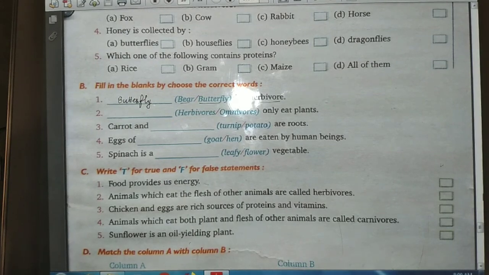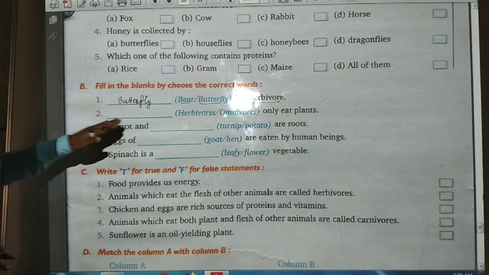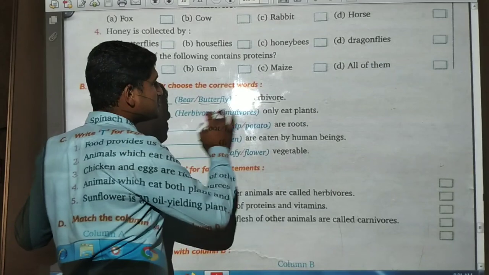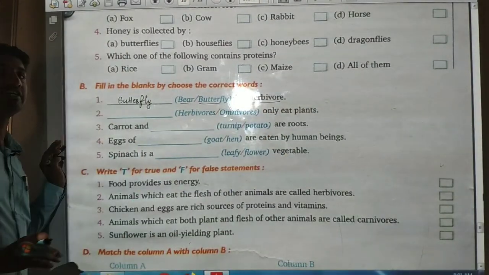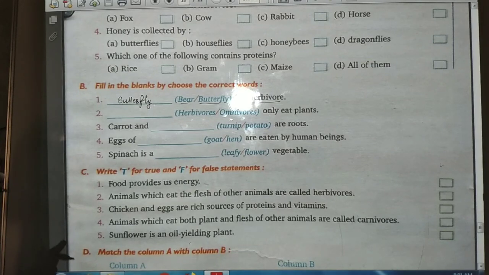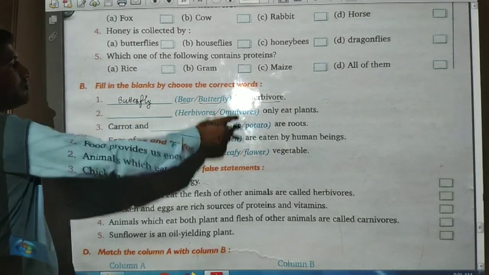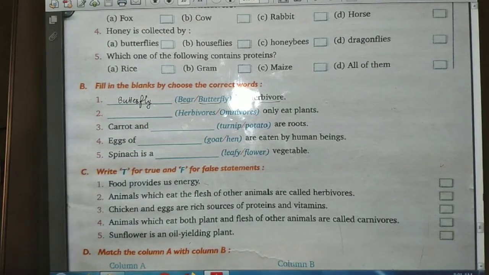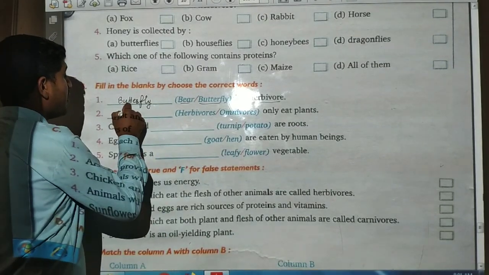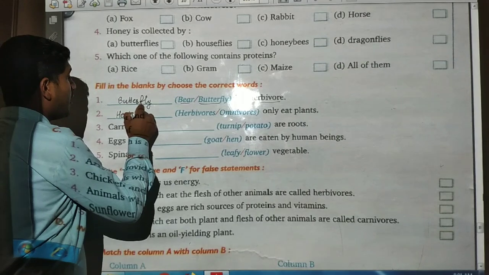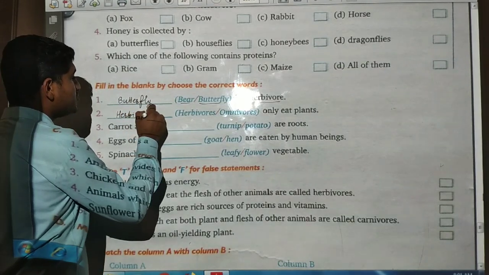Now in the second fill in the blanks: dash only eat plants, herbivores or omnivores. Which ones only eat plants, herbivores or omnivores? So what is the answer of this? Herbivores.